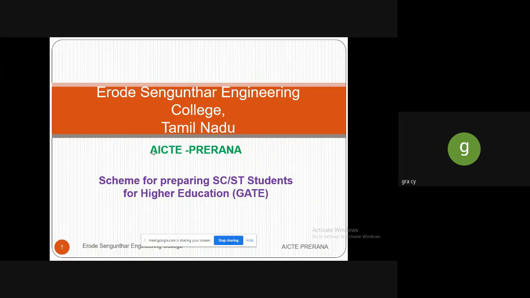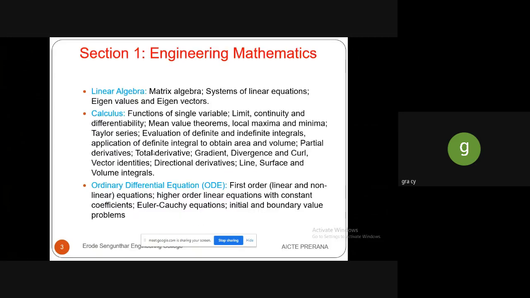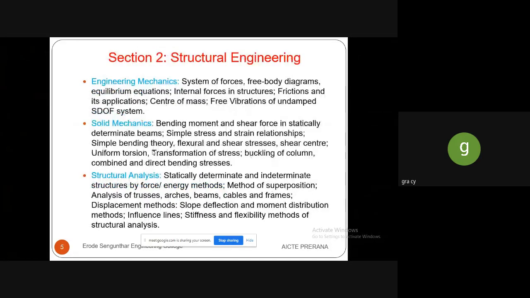According to this, under the AICTE Pragati scheme, our college is conducting GATE classes, and today's session is about solid mechanics. In solid mechanics, I am going to take the topic of stress and strain relationship. I am Fatima, working as assistant professor in civil engineering at Erode Sengunthar Engineering College, Tamil Nadu. In solid mechanics, I'm going to teach the simple stress and strain relationship topic.